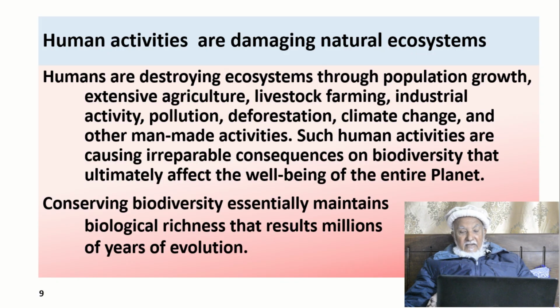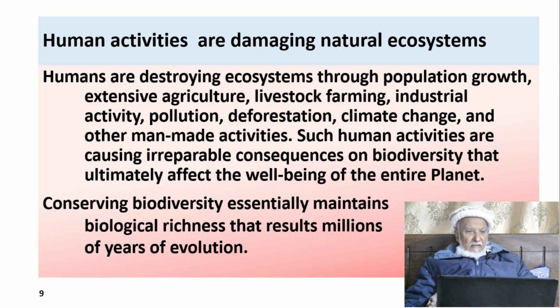Everybody knows that we have damaged ecosystems through many activities like change of a forest, change of an ecosystem for agricultural purposes, house building, colonies, livestock farming, industrial activity, pollution, deforestation, climate change, and other man-made activities.